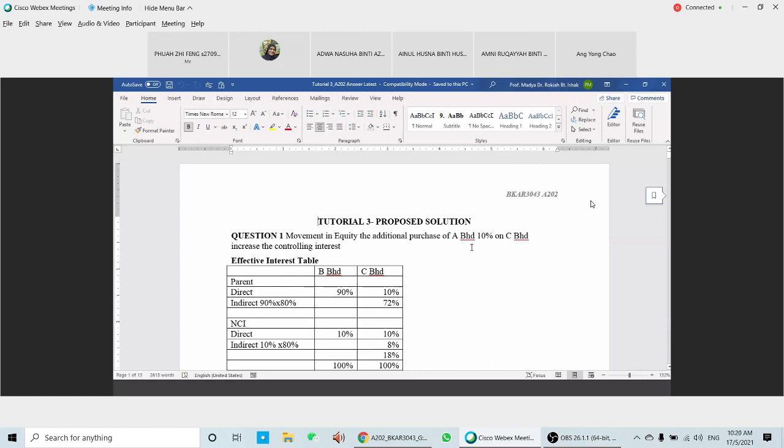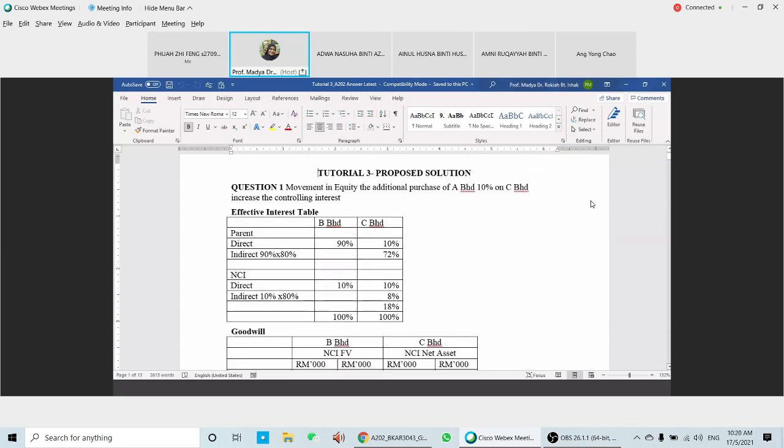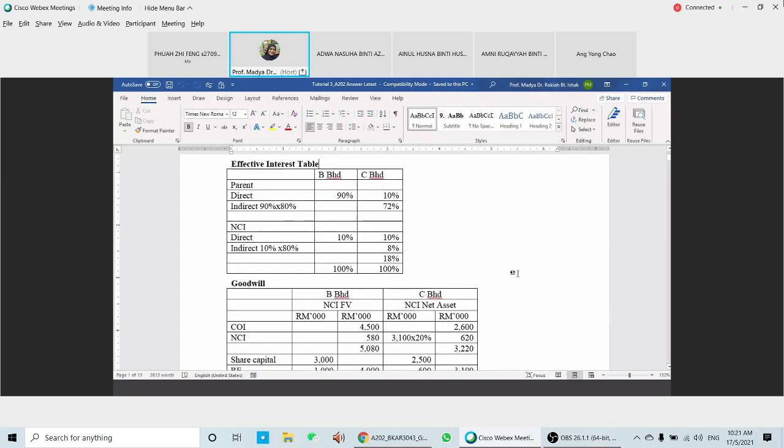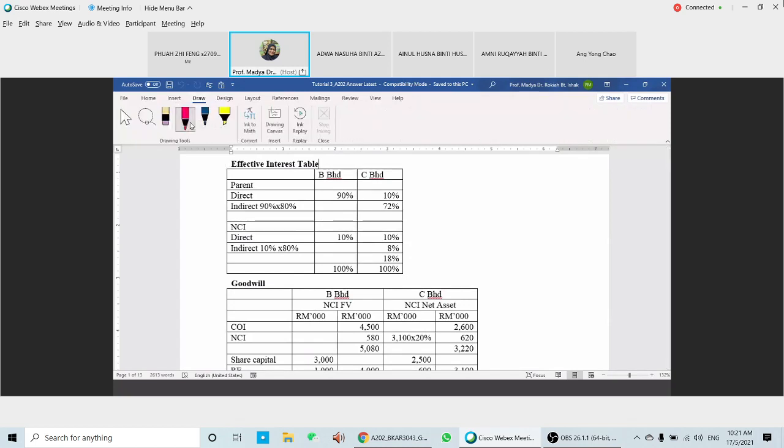So these things we already discussed here. We already discussed the effective interest, the direct one that we have here in B. Okay, A in B, you have... we need to prepare the interest table, also the effective interest table. We have to prepare for this one.